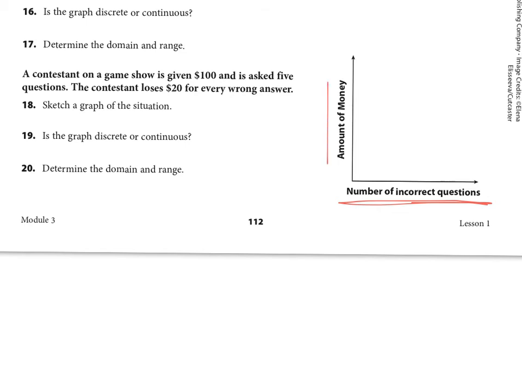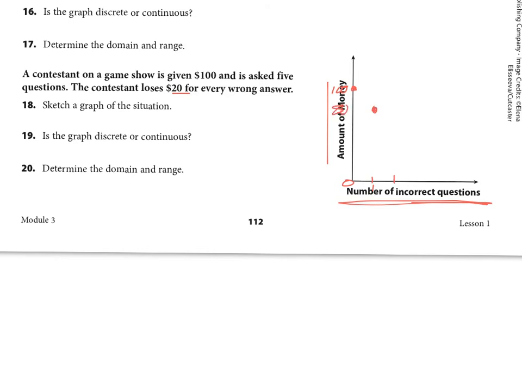So what did we start with? We started with $100. So say that's where we start with. That's where 100 is. That would be at 0 questions. Now, right here, let's say that's 1 question. What happened after 1 question? We lost $20. So what happened? If right here we're at 100, then now we're going to be where? After 1 question, at 80.